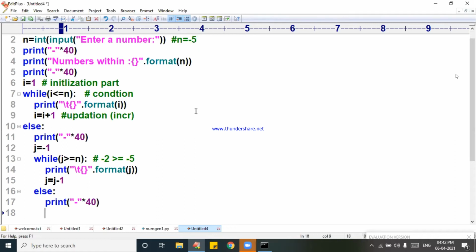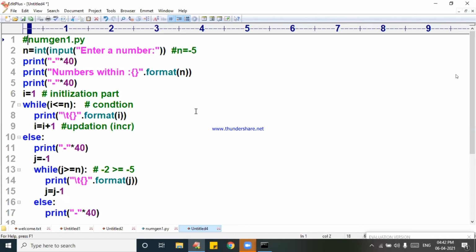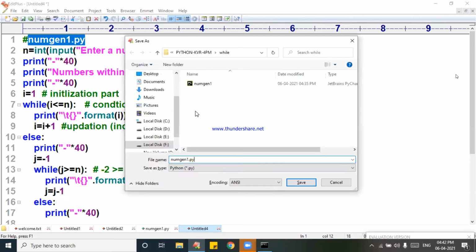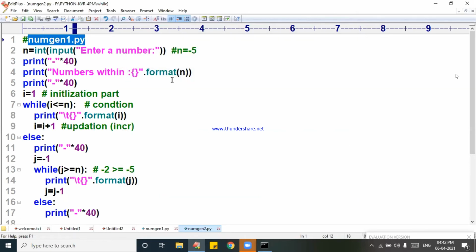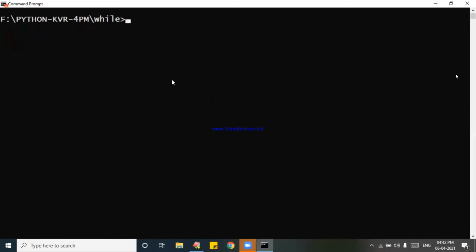Beautiful concept. Done. Save this program now as number generation 1.py. Now this is number generation 2. I will take number generation 2. Yes, now coming to the point of it. Number generation 2.py.